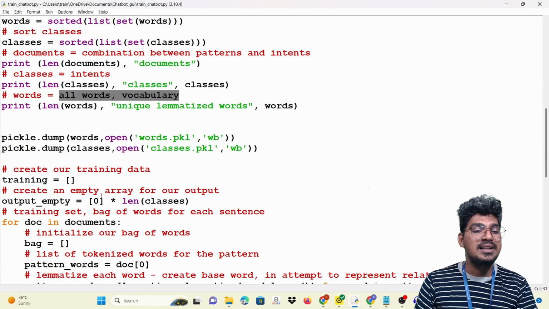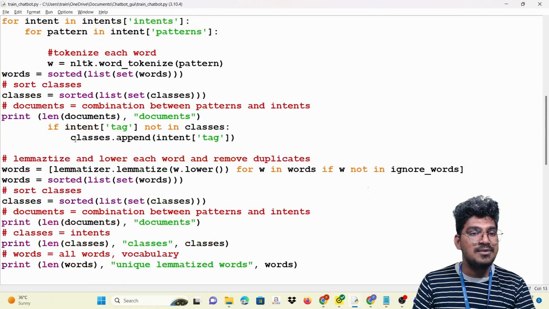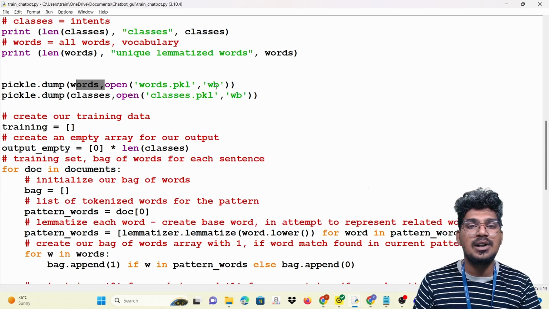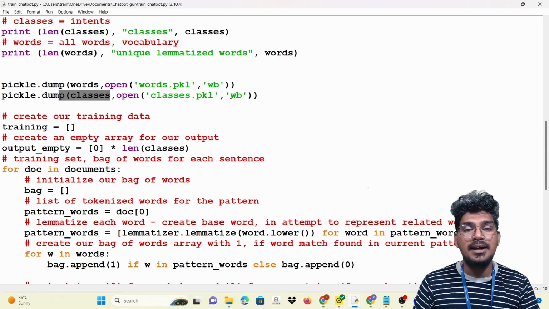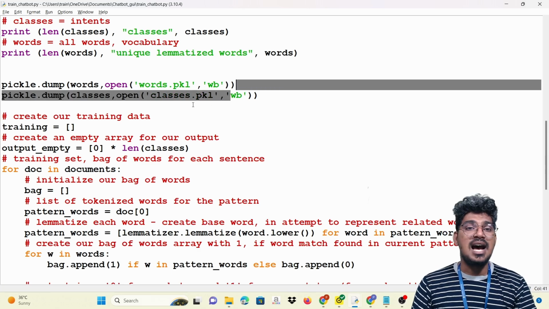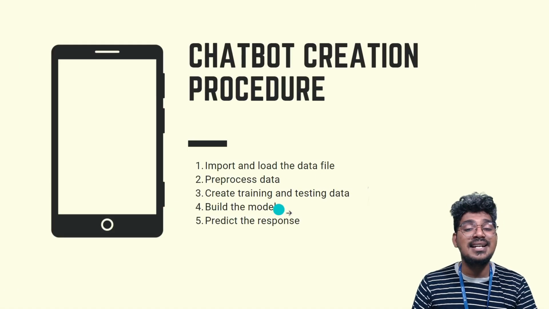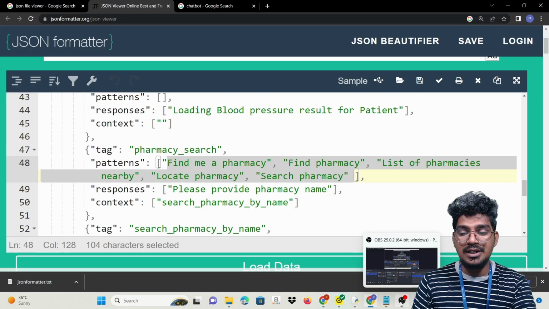Okay, right. So after that we are going to save these words and also the classes in pickle format. So pickle.dump of words, the variable, with open words.pickle in write binary mode. In the same way for the classes as well: open classes.pickle in write binary. Now we are going to get into the next procedure: creating the training data and also the testing data. The pre-processing is completed. Okay, so now I'm going to get into that.